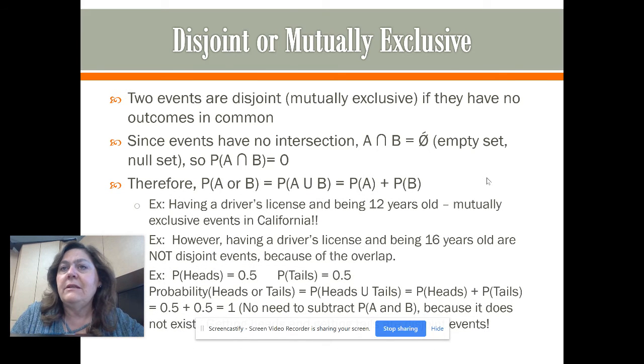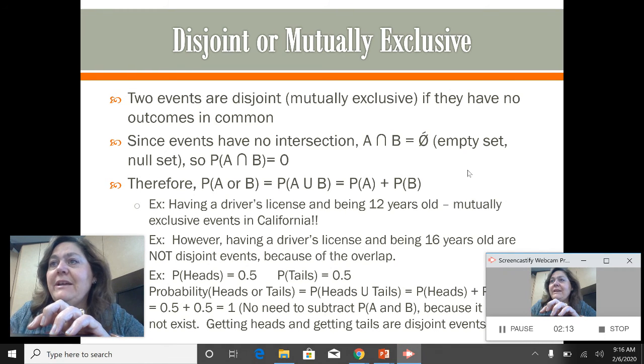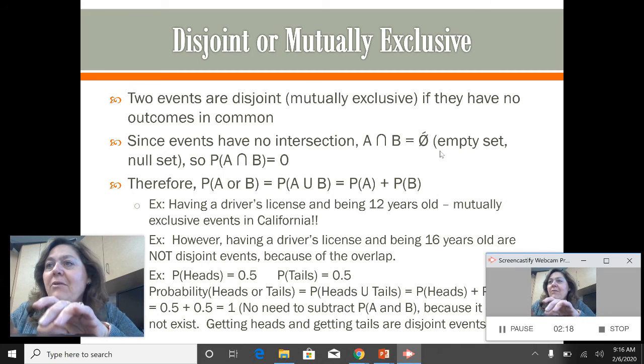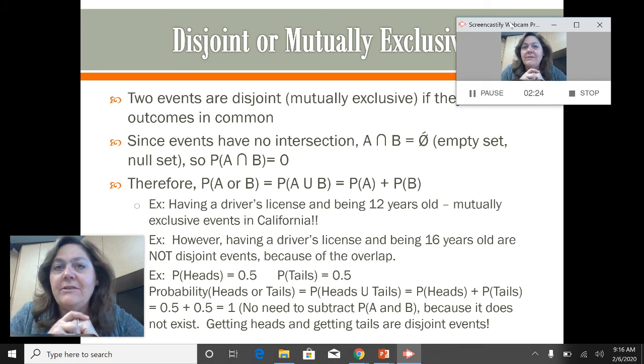The last concept here is the formula for A or B that we've already looked at, the A union B. It would be the probability of A plus the probability of B, but minus the probability of an intersection. Well, because these are mutually exclusive, there is no intersection. So that's why you see that not listed here on the formula. I gave you some examples. Having a driver's license and being 12 years old, those are mutually exclusive events in California. Can't do the same.